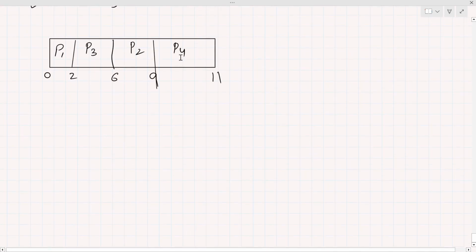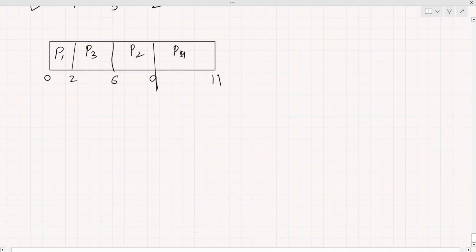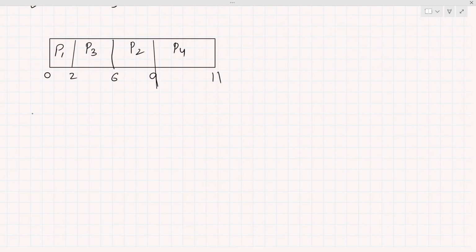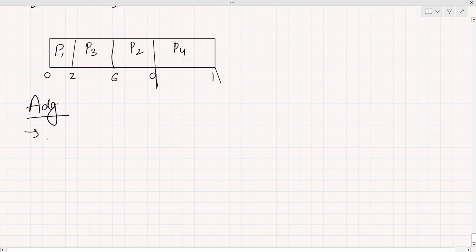Now we have talked about how we solve this question. Now what are the advantages and disadvantages? Let's discuss these things. What is the advantage of this scheduling algorithm? There is no advantage of this scheduling algorithm, none. Why?